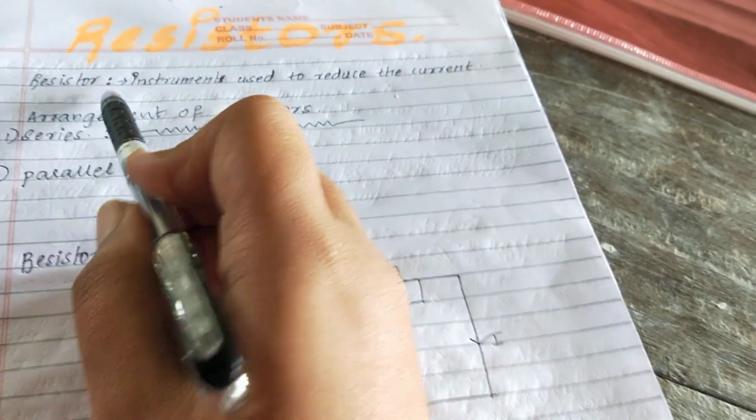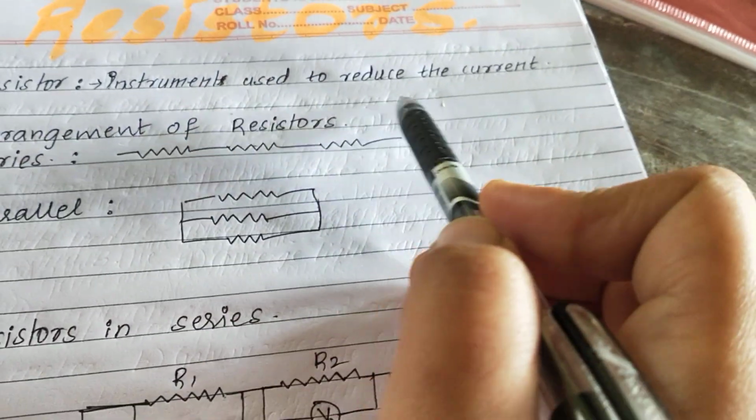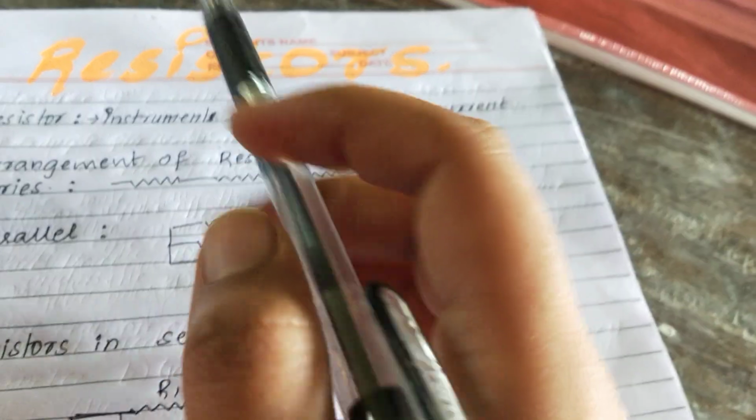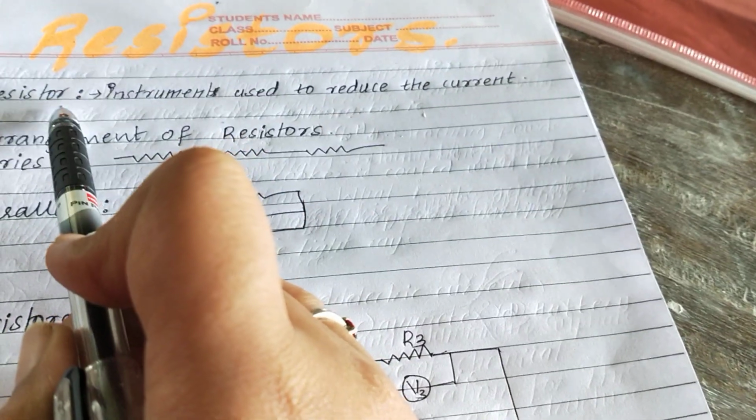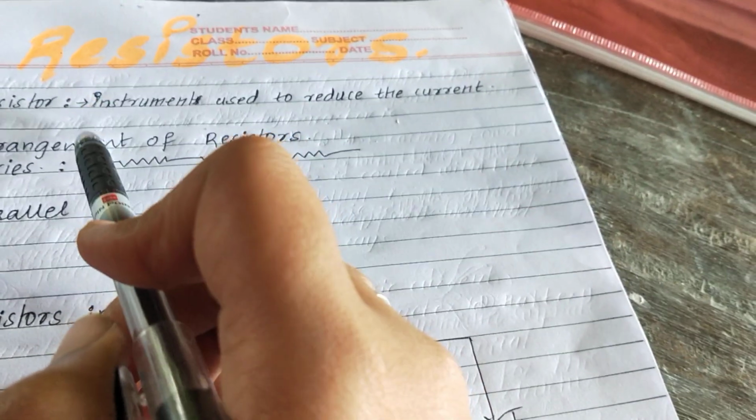What is meant by resistor? A resistor is an instrument that is used to reduce the current, that is, to control the flow of current in the conductor. So this is about resistance and resistor.